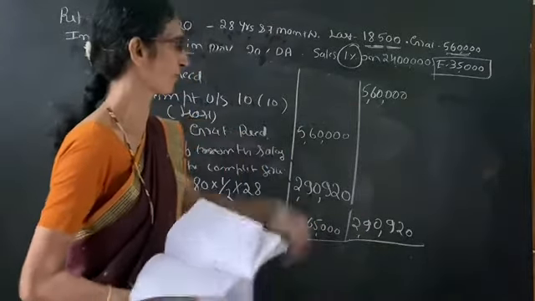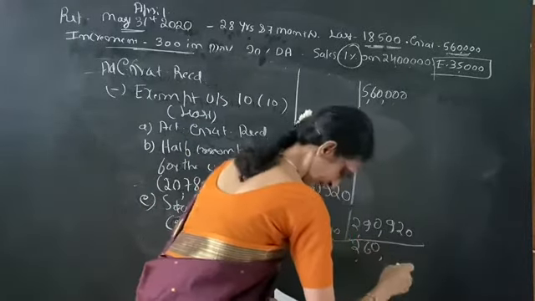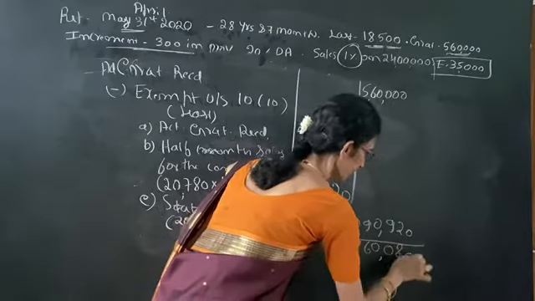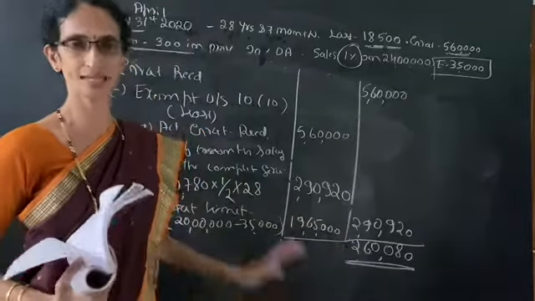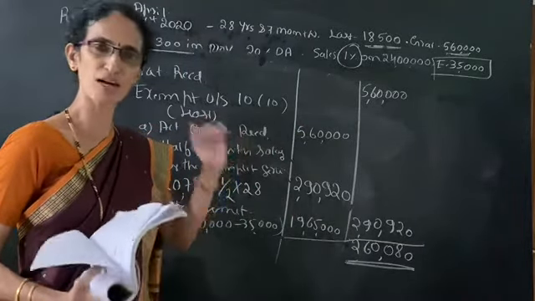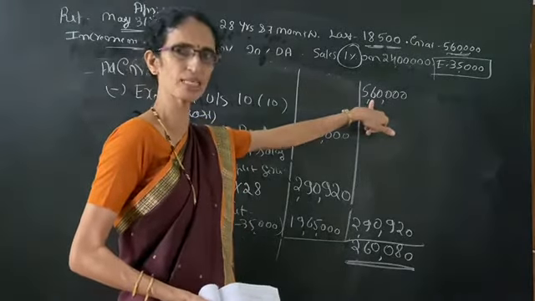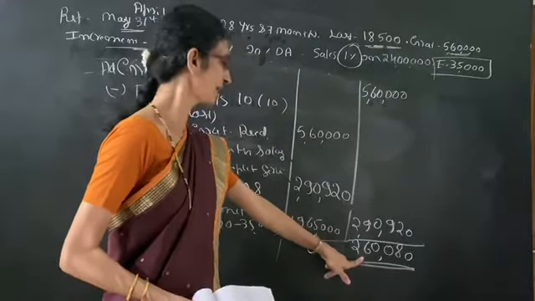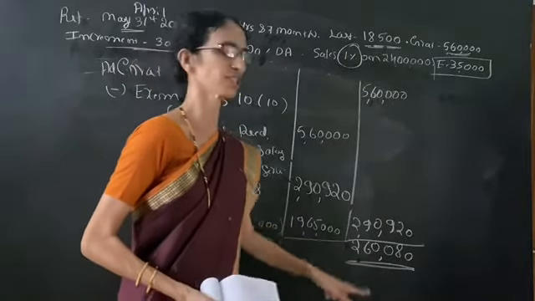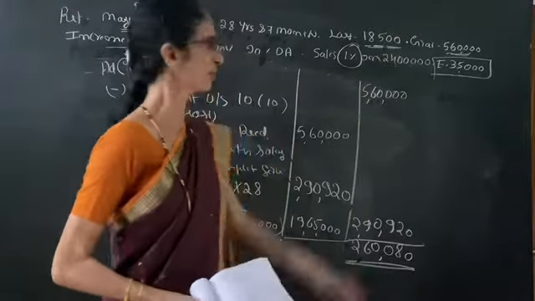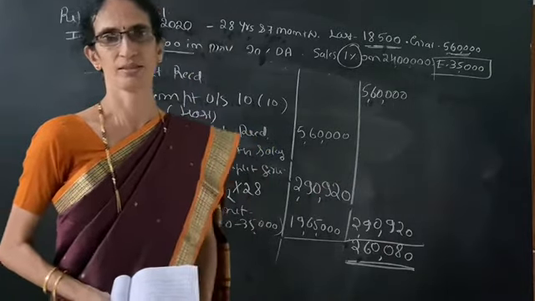So least of the three is 2,90,920. So deduct from 5,60,000. We get 2,60,080. This amount is the taxable gratuity. So if she is not covered under the Gratuity Act and she is receiving 5,60,000, her taxable gratuity will be 2,60,080. She should pay tax on 2,60,080 rupees for receiving the gratuity of rupees 5,60,000. Over. Thank you.